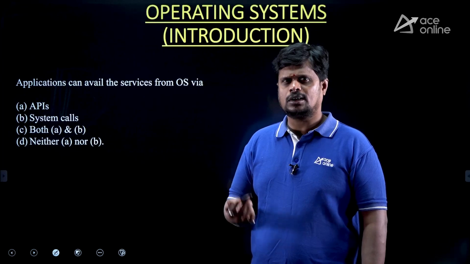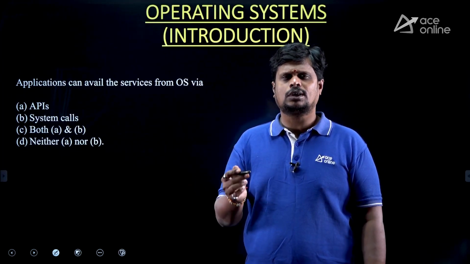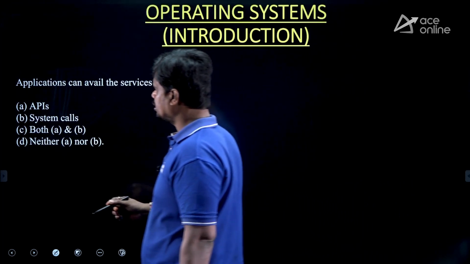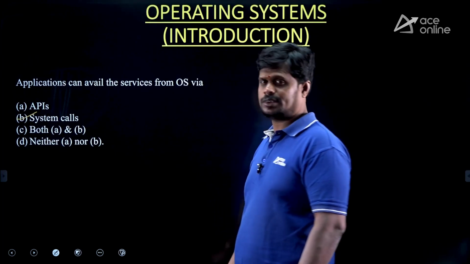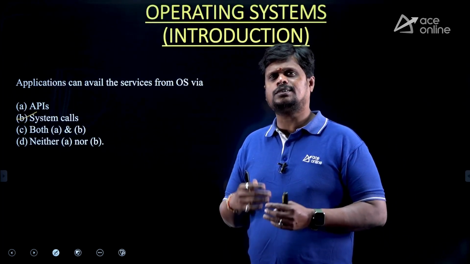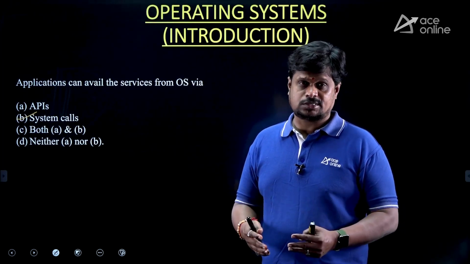So if you want to interact with the operating system, you require system call. That is why system call is the answer for this question. Generally, user applications can get services from the operating system via system call only.